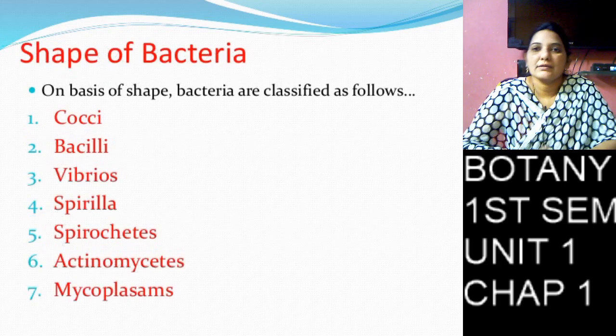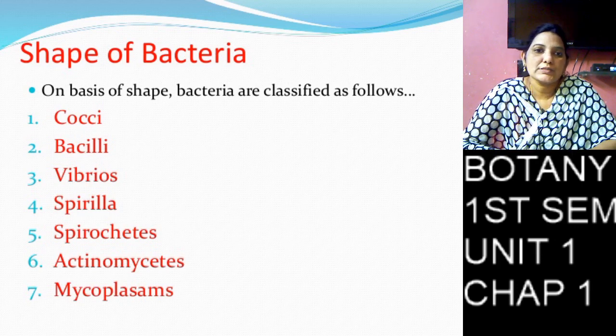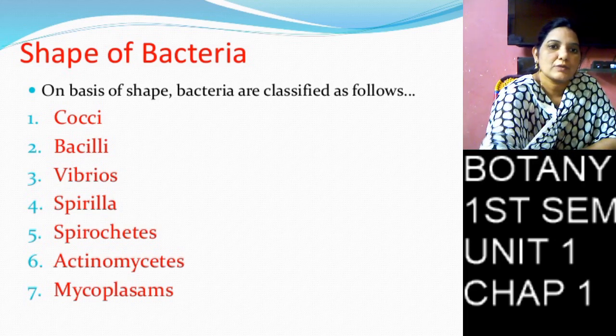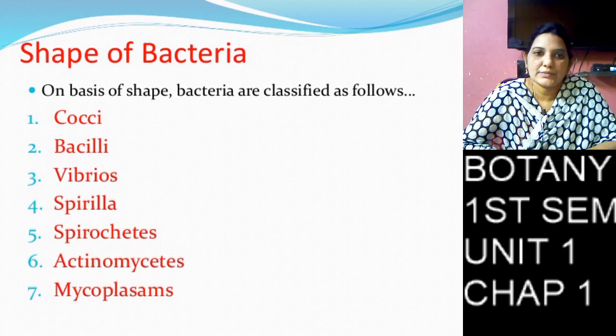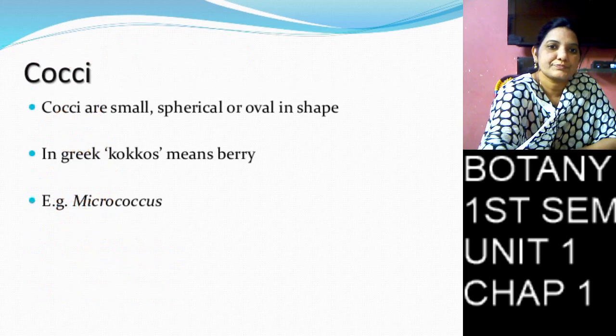Coming to the types of bacteria, there are 5 types: Coccus, Bacillus, Vibrio, Spirella, and Spirochetes.